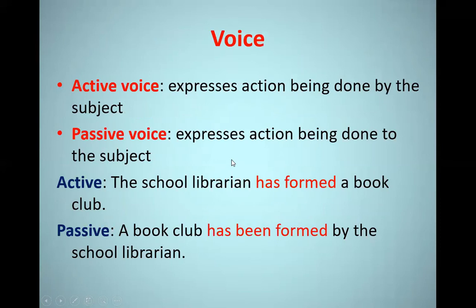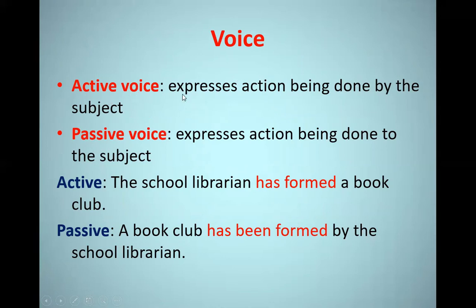Okay, so now let us move to voice. This is another item of our chapter. We have to know the difference between the active voice and the passive voice. The first important thing is to know the definition of both active voice and passive voice, because this helps you to differentiate between them.